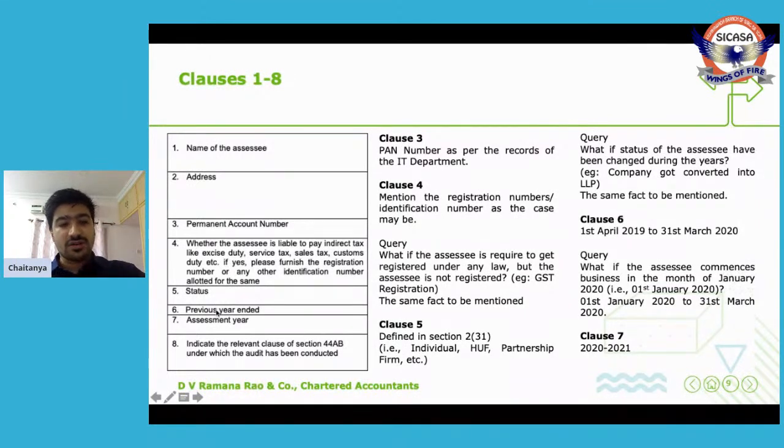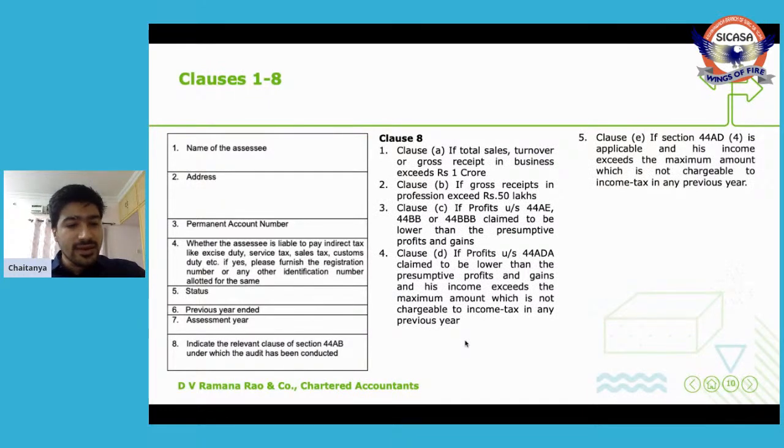What is the previous year? The previous year we are looking for is 1st April 2019 to 31st March 2020. Assessment year. Assessment year is 2021. Indicate the relevant clause of section 44AB under which the audit has been conducted. As we have seen in that applicability of 44AB, there are basically 5 clauses.